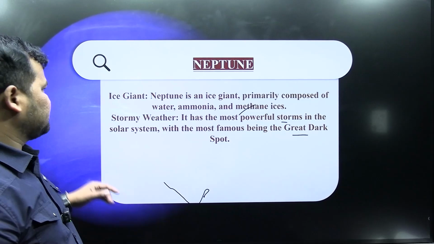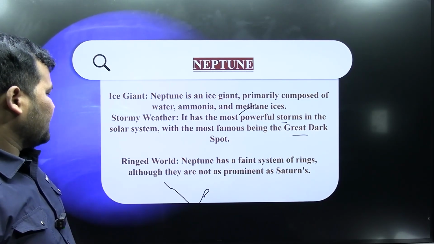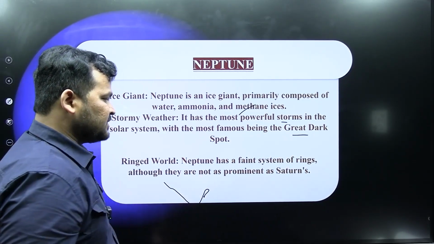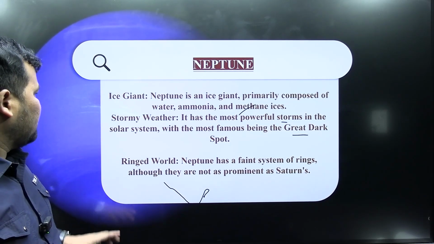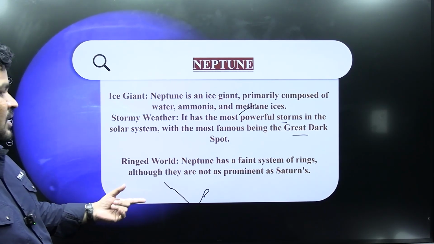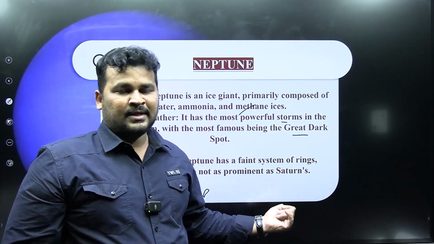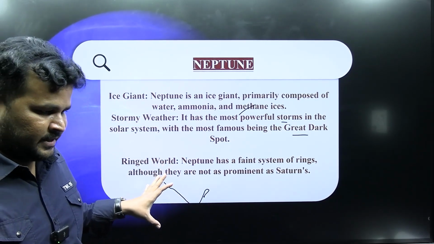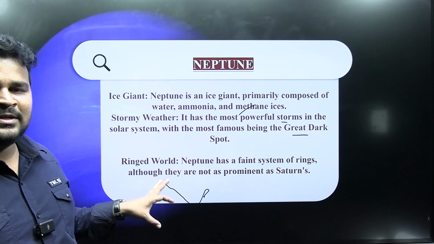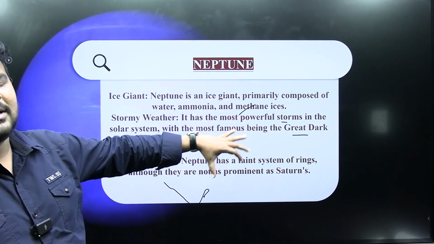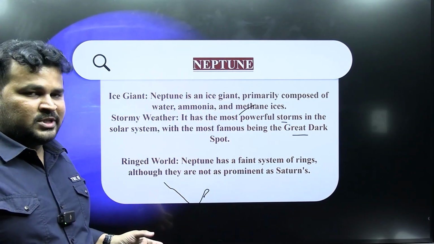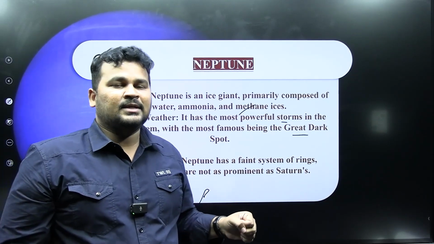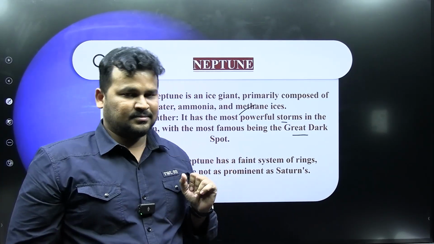Ringed world. Neptune has a fine system of rings, although they are not as prominent as Saturn's.